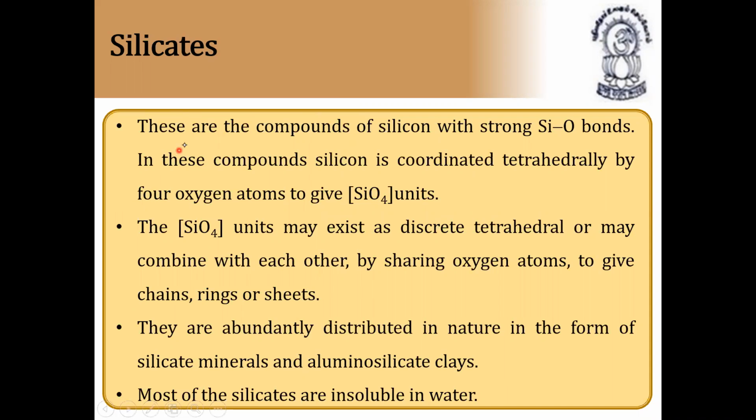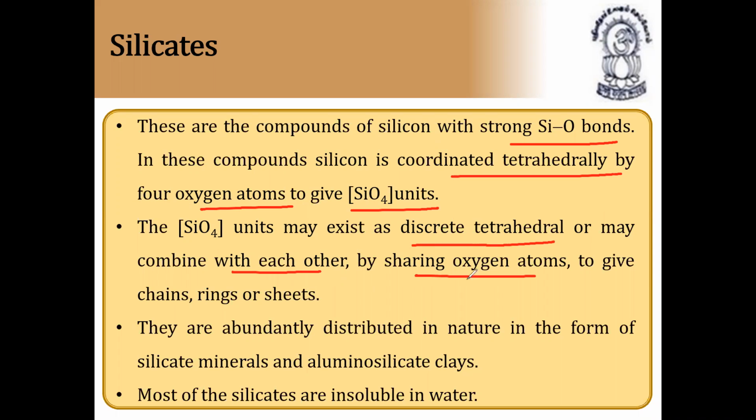Now coming to silicates, these are compounds of silicon with strong Si-O bonds. In these compounds, silicon is coordinated tetrahedrally by four oxygen atoms to give SiO4 units. The SiO4 units may exist as discrete tetrahedra or may combine with each other by sharing oxygen atoms to give chains, rings, or sheets.